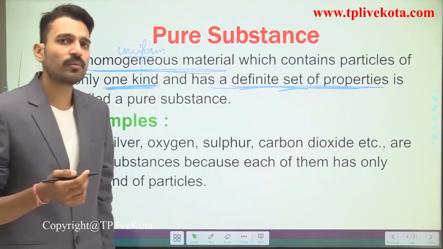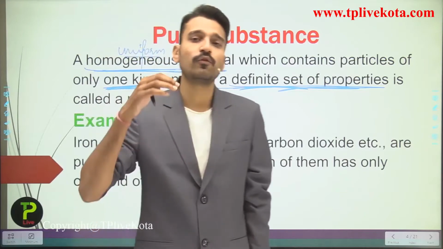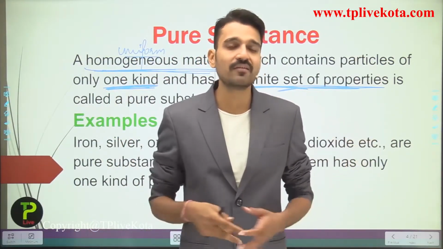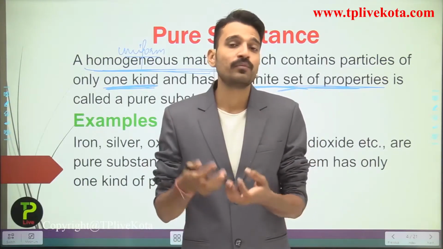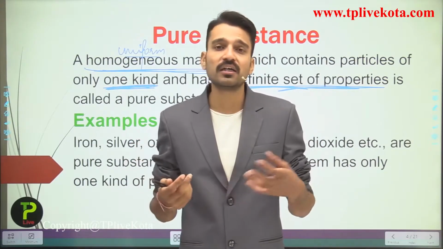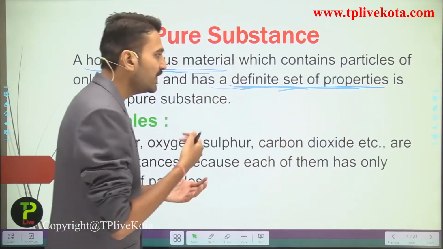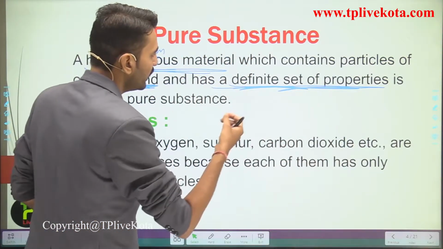What are those properties? Just for an example, for elements, metals have properties different from those of non-metals, and in the case of metals, the properties would be somewhat different from those of another metal. We'll be dealing with that in the coming lecture.